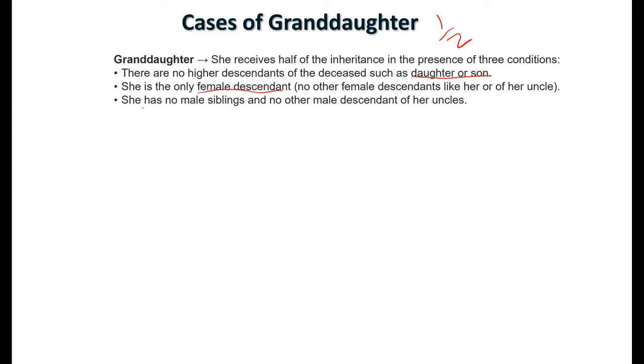Third condition is there is no male siblings either from her uncle or from her dad. So there's no male siblings called grandsons. So there's no grandsons. So if she meets these 3 conditions, she is entitled to half of the wealth.